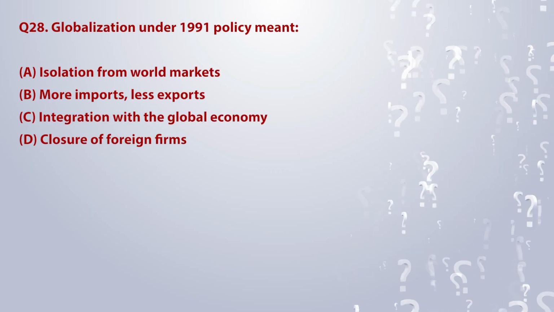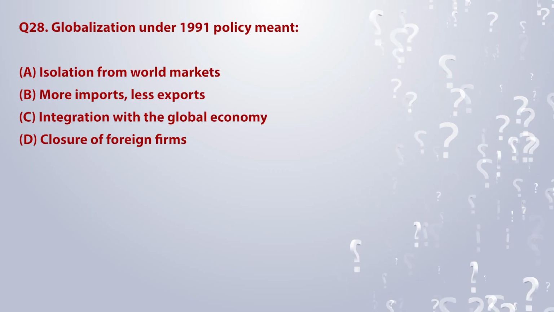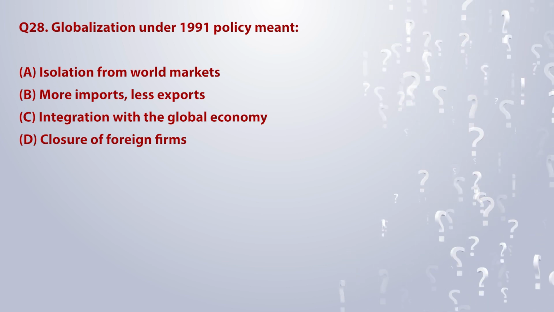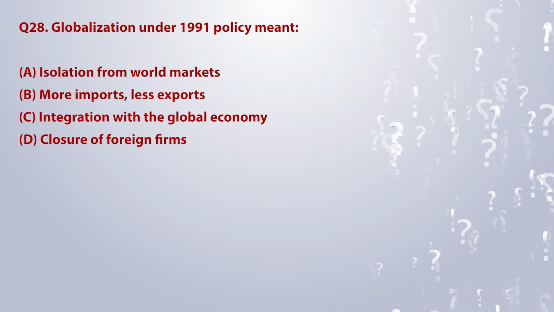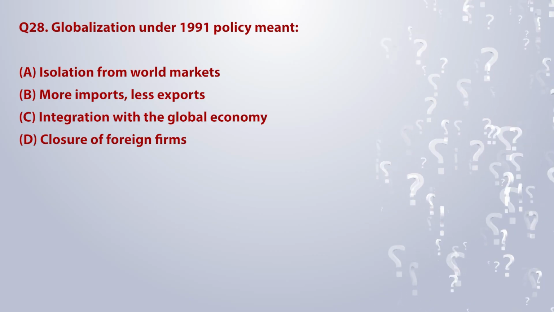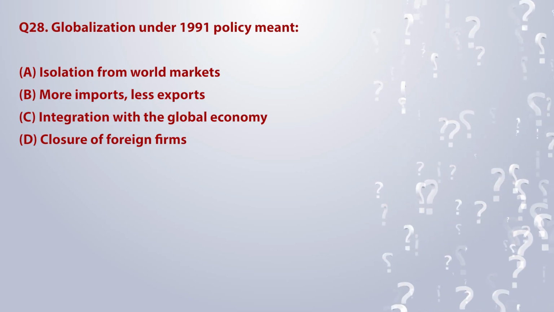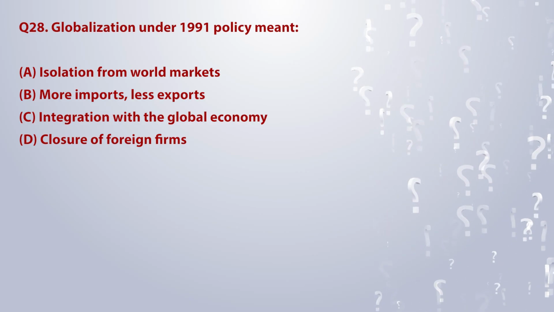Globalization under the 1991 policy meant: A. Isolation from world markets. B. More imports, less exports. C. Integration with the global economy. D. Closure of foreign firms.